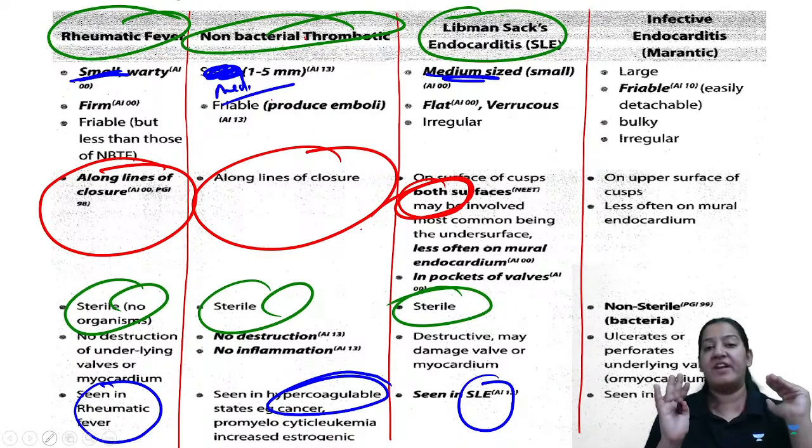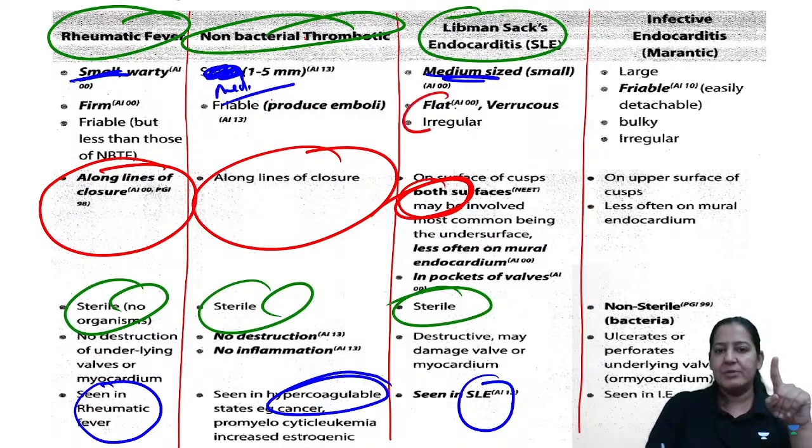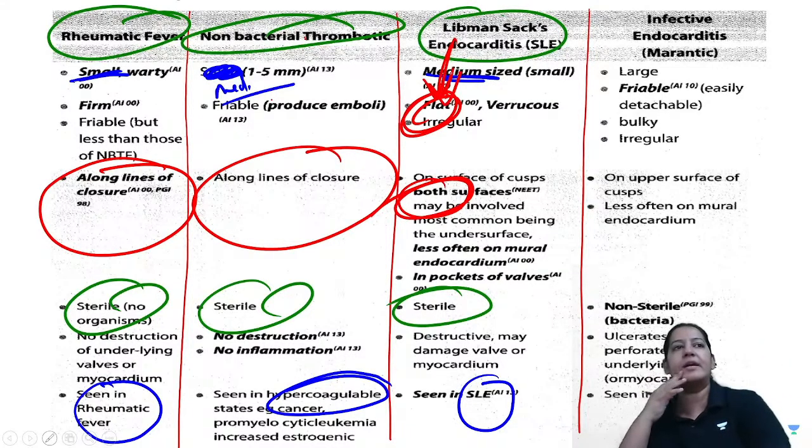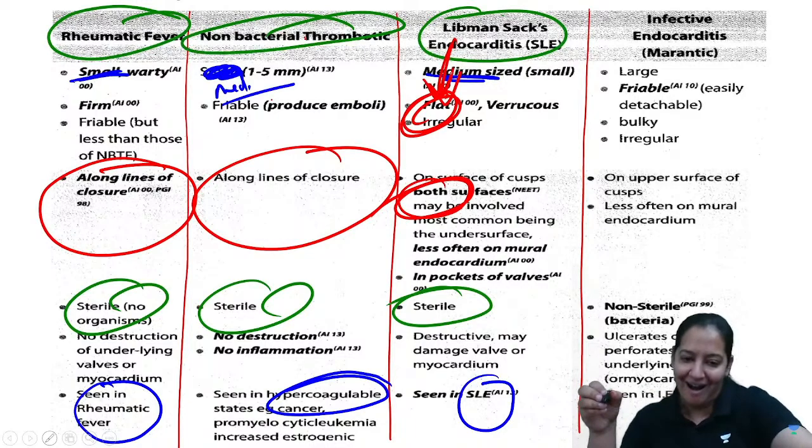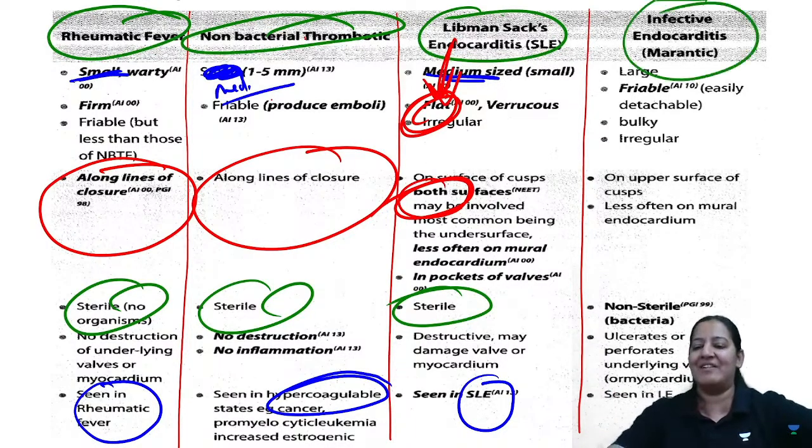This is the most simplified way I can teach you. Which are flat? These ones are flat. Remember separately that the SLE ones are flat. Don't forget. Have you got it? Coming on the last one, infective endocarditis.